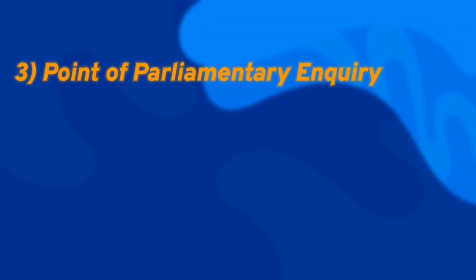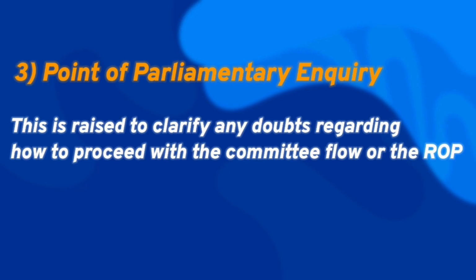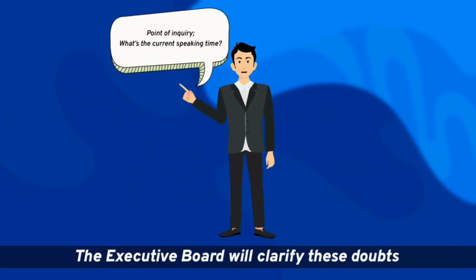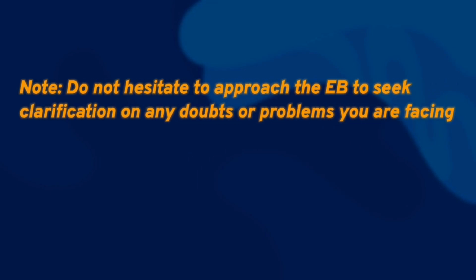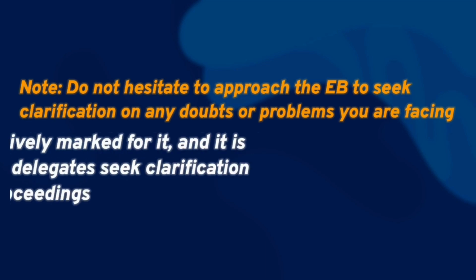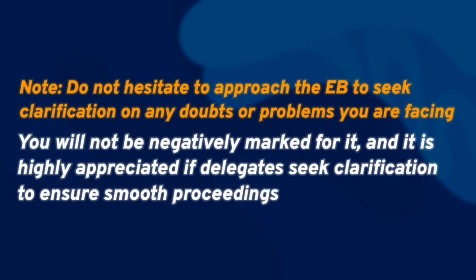The third type of point is a point of parliamentary inquiry. This is raised to clarify any doubts regarding how to proceed with the committee flow or the rules of procedure. The executive board will clarify these doubts. Note: do not hesitate to approach the executive board to seek clarification on any doubts or problems you are facing. You will not be negatively marked for it, and it is highly appreciated if delegates seek clarification to ensure smooth proceedings.